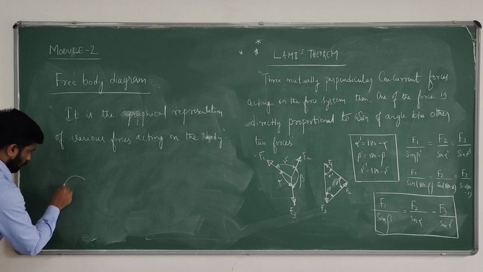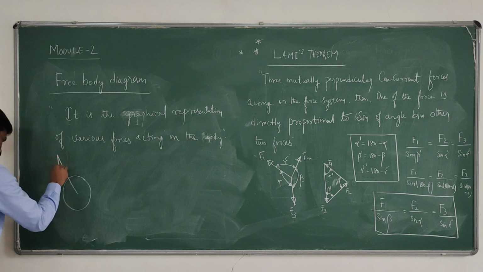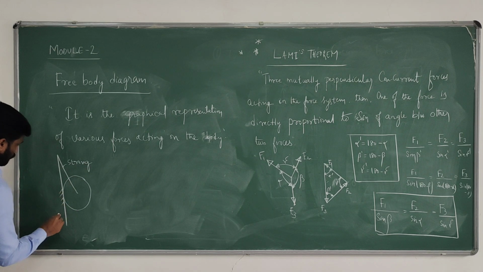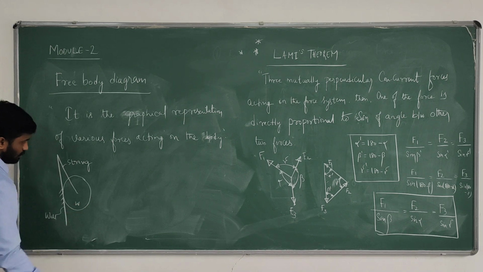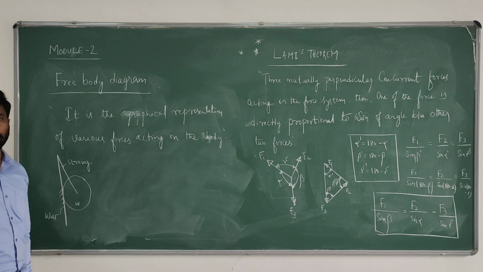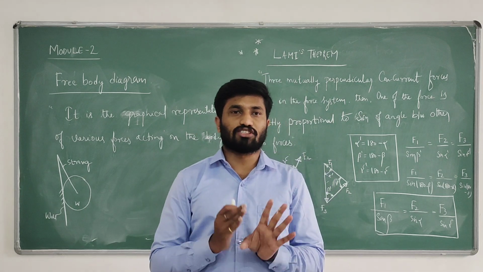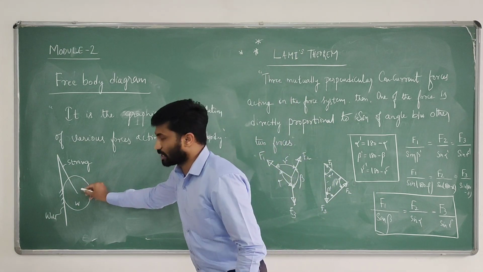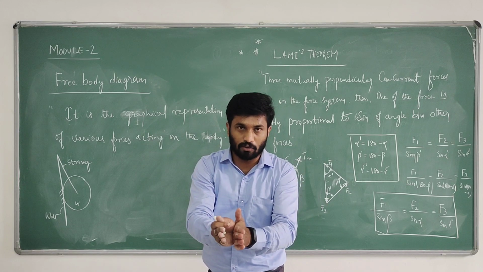Say, for an example, what are the various possible forces acting on the body? Say this is a string, and this is a contact surface, a wall, and this is a cylinder having self weight. Then what is the free body diagram? Please keep a note. When there is a string or cable in the system, it's always a tensile force. Tensile means, with respect to the object, acting away. Compression means acting towards the object.